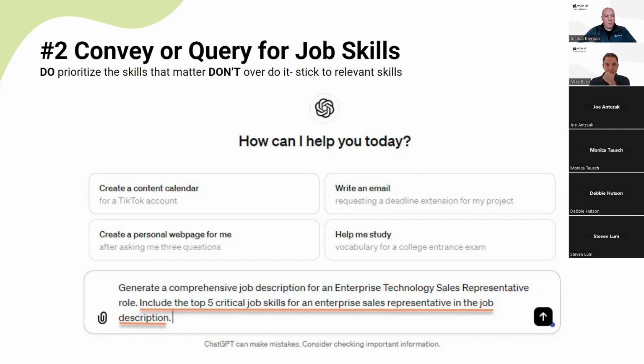importance. Use caution though when you're using ChatGPT because it tends to elaborate and it'll generate a list of different skills, some that might not be relevant. It may miss some that you want to include. So always, again, as a best practice, make sure you review the results and edit them accordingly.